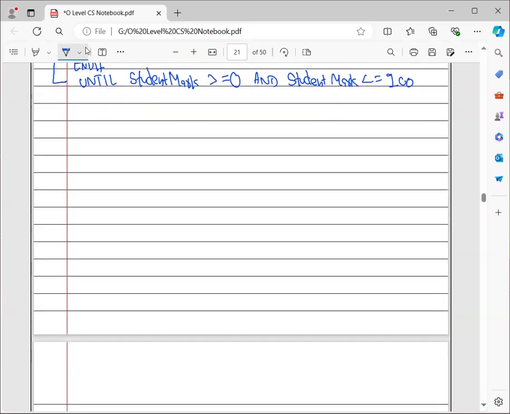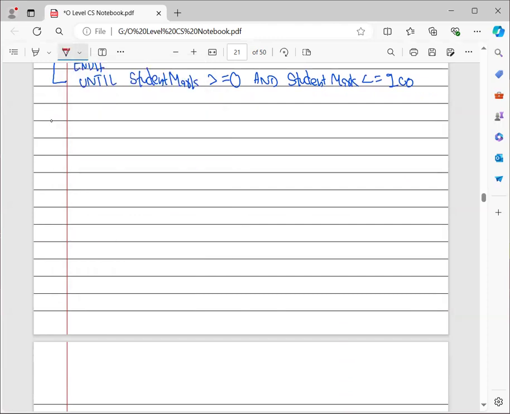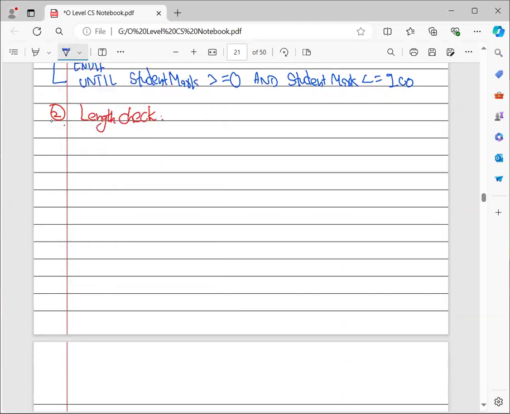Now, the second area that we will be discussing is going to be your length check, just after your range check. So first of all, why do I need this length check? So basically a length check checks that the